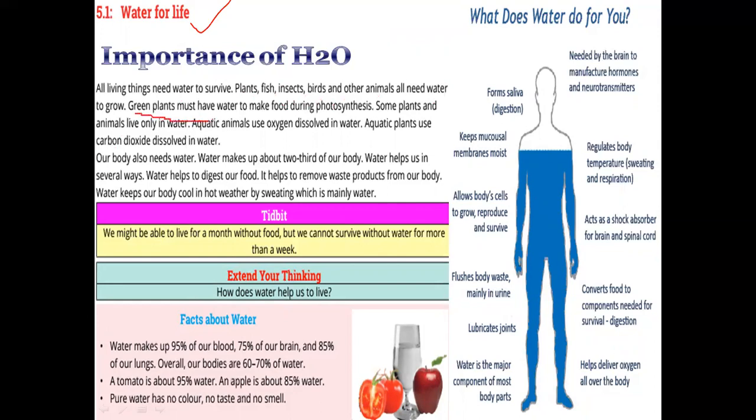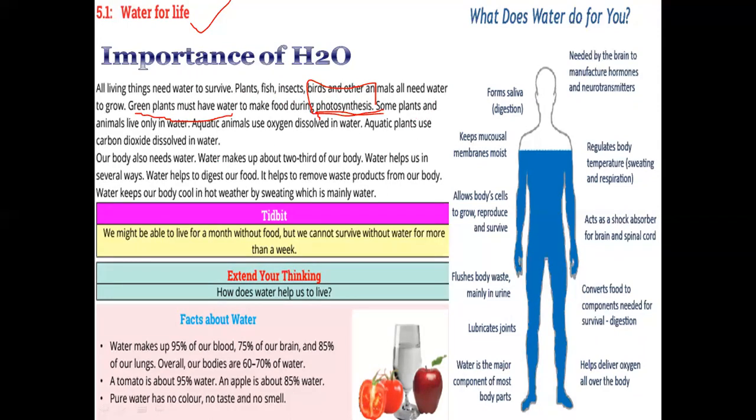We know that plants also need water to grow and to make food during photosynthesis. So what is photosynthesis actually? The preparation of food, that is called glucose, in the presence of water as well as sunlight and chlorophyll. So plants need water for making food.